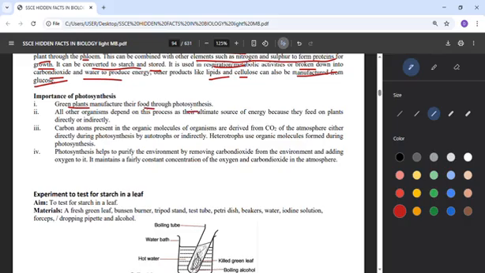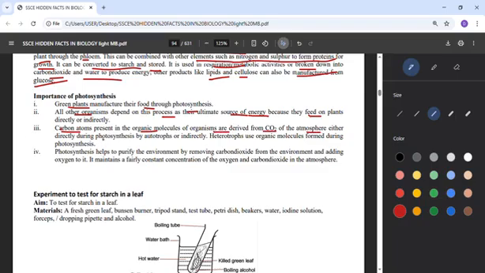If there's no photosynthesis, it means green plants cannot get their food. All other organisms depend on this process also, as their ultimate source of energy is these same plants. They feed on plants. So if there's no photosynthesis, there is no food for herbivores. Carbon atoms present in the organic molecules of organisms are derived from the carbon dioxide of the atmosphere.